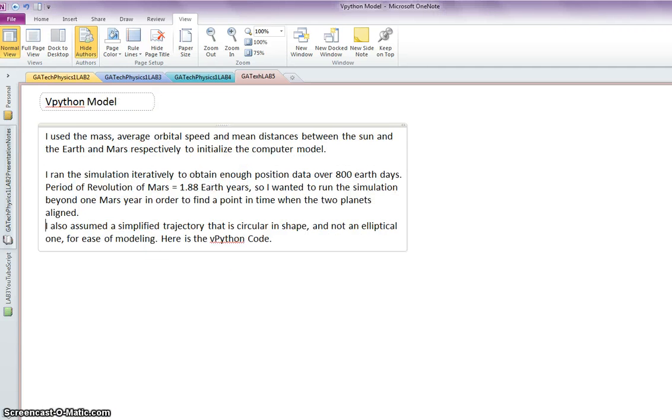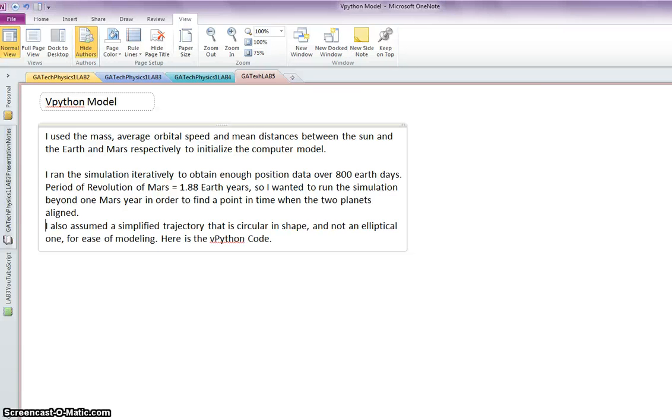For my VPython model, I used the mass, average orbital speed, and mean distances between the Sun and the two planets, respectively, to initialize the computer model. I ran the simulation iteratively to obtain enough position data over 800 Earth days. The period of revolution of Mars around the Sun is 1.88 times the period of the Earth, or 1.88 Earth years, so I wanted to run the simulation beyond one Mars year in order to find a point in time when the two planets possibly aligned. I also assumed a simplified trajectory that is circular in shape and not an elliptical one, for ease of modeling.